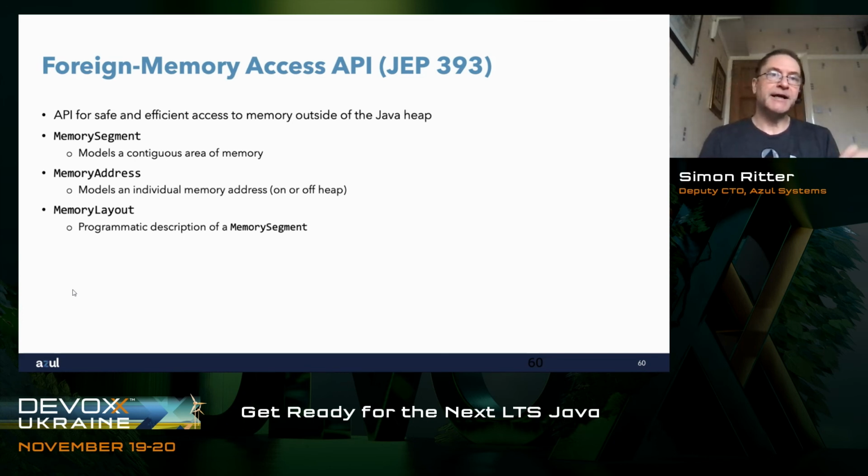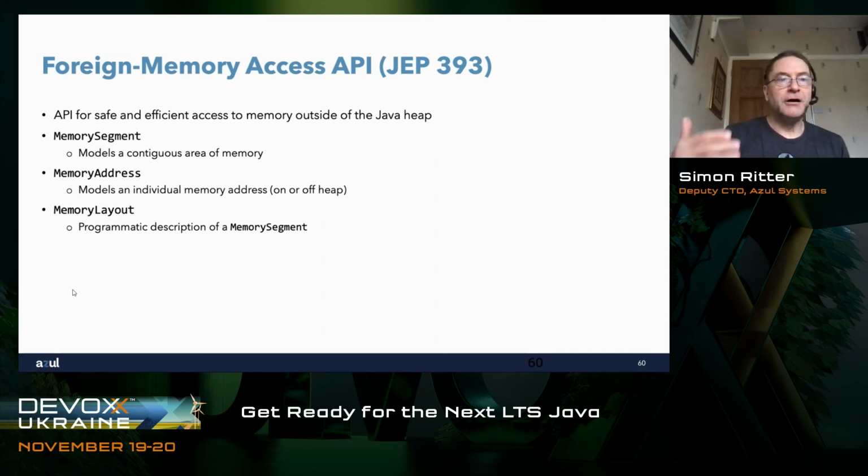It's the ability to access memory outside of the heap. If you think about languages like C and C++, you have explicit pointers. So you can simply reference an address in memory and do whatever you want to do with it. That's all good, but it is somewhat more error prone than the way we do things with implicit references in Java. But there are times when you might want to access memory outside of the heap, and this API does that in a simpler and more controlled way.